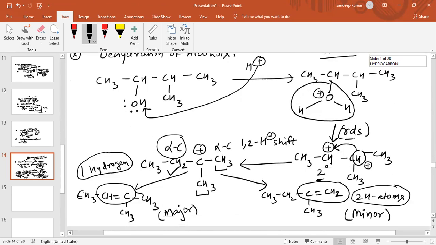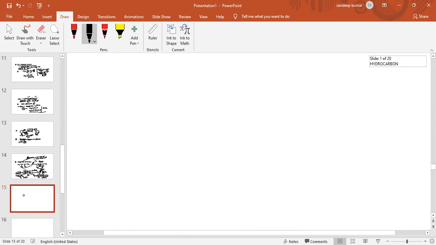One more example I am giving you of E1 elimination, of ring expansion. See, if it is given like this, this is an alcohol and we are giving H plus.